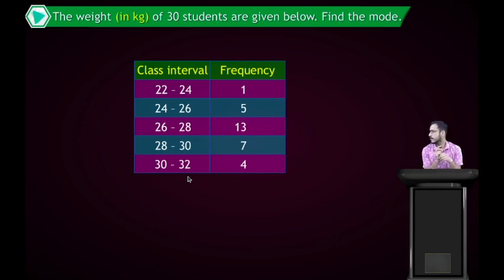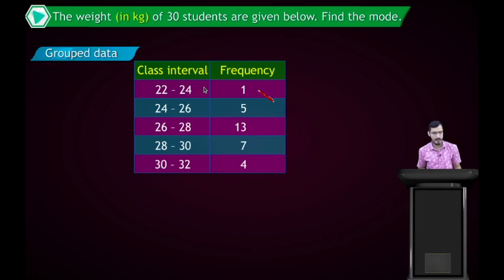Now again, class, when we prepare a class interval table like this, you can see class interval 20 to 24, number of students 1; 24 to 26, that is 5.